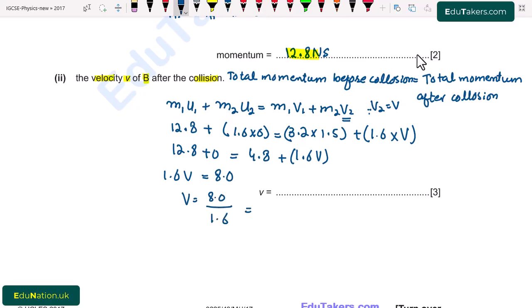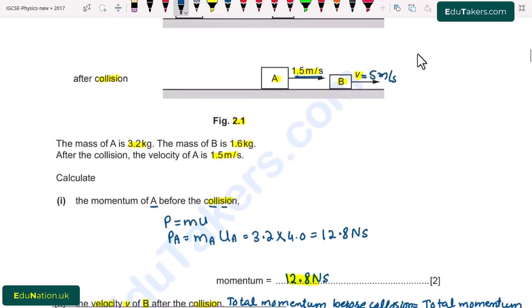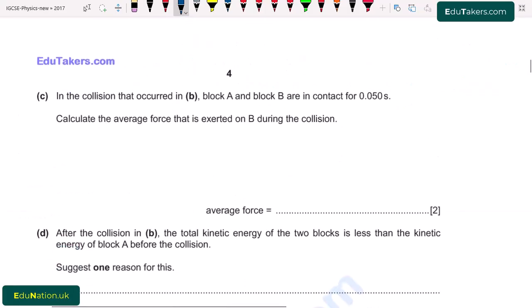The value of V comes to be 5.0 meter per second. It means that the velocity of the block B after collision is 5 meter per second. So I write here V is equal to 5 meter per second. Next part, C.